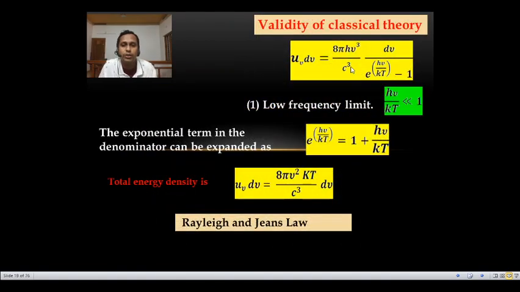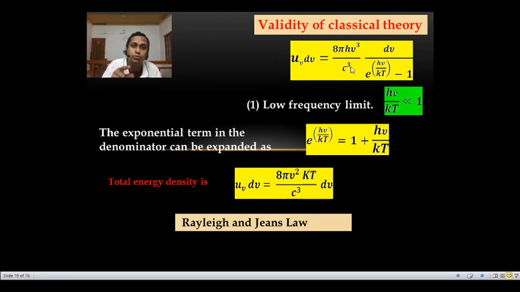Now we would like to check whether this Planck's radiation formula reduces to the Rayleigh-Jeans law or to Wien's law for the respective frequencies.